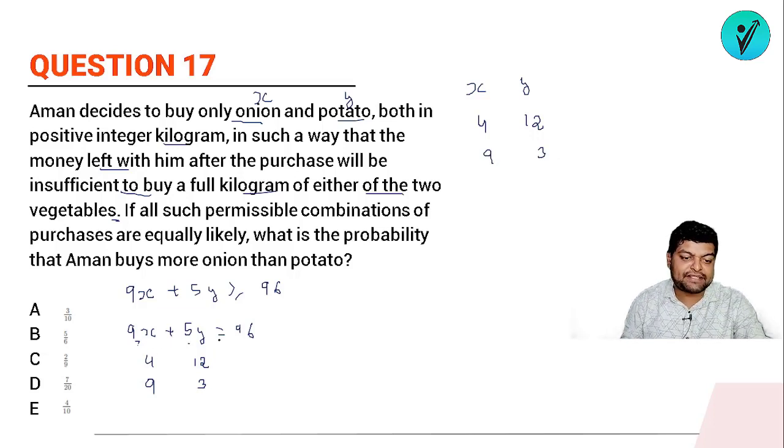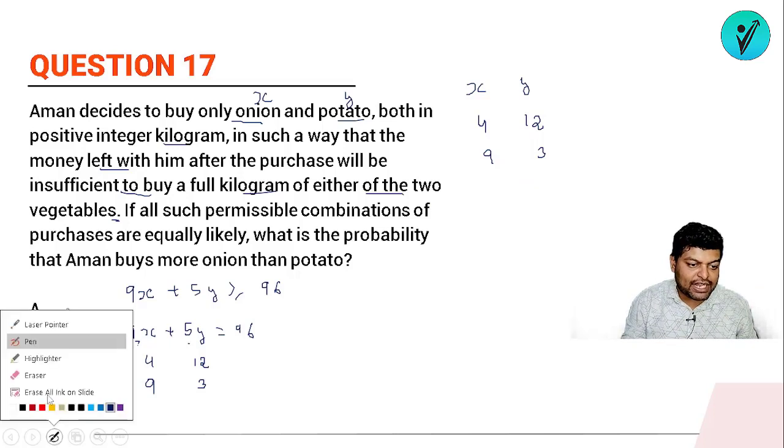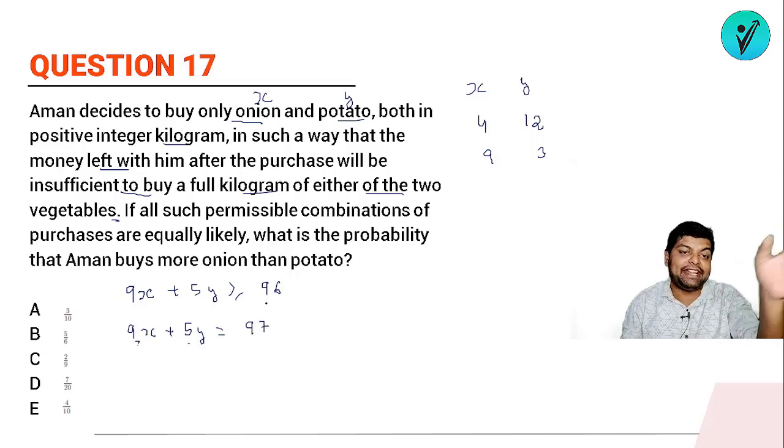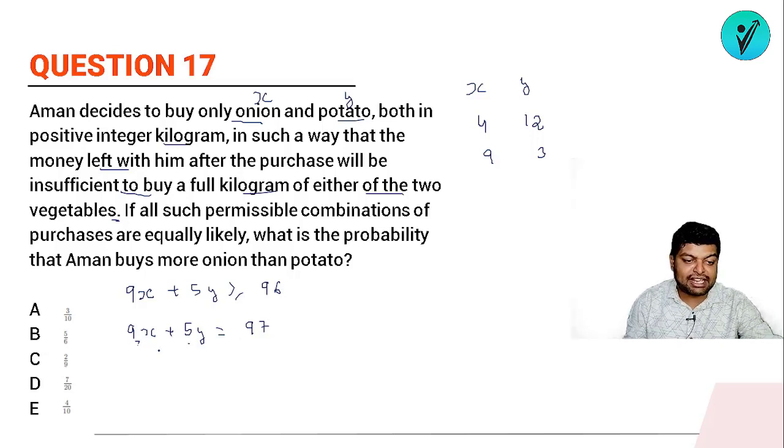If 9x plus 5y is 96, we are getting these two values of x and y. Similarly, the value of 9x plus 5y can also be 97. Look, the condition says it can be greater than 96 or equal to 96, so it can even be 97. To get 97, what do I need? I need a 3. 9 threes are 27, so if x is 3, y will be 14.